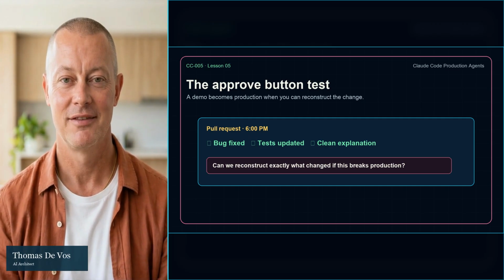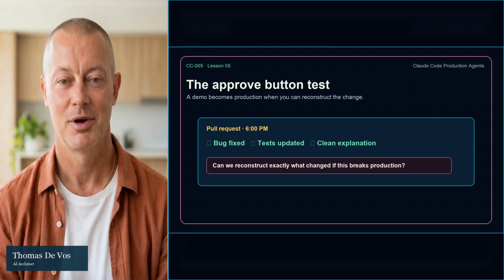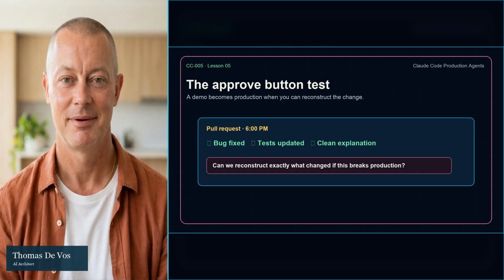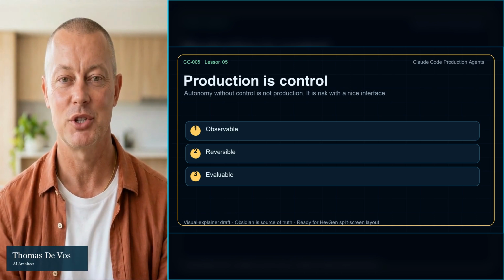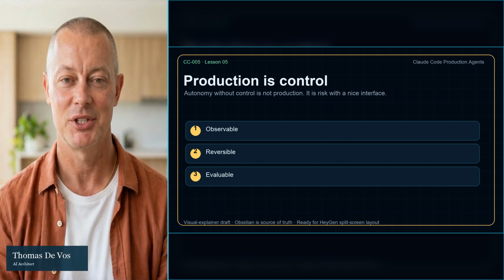You reread the diff one more time. That is the moment when a successful demo has to prove it is production ready. This is lesson 5 in the Claude Code production agent course, the production definition.